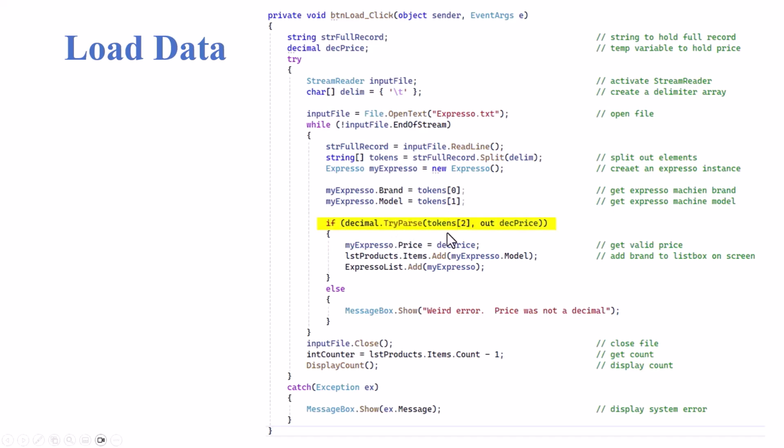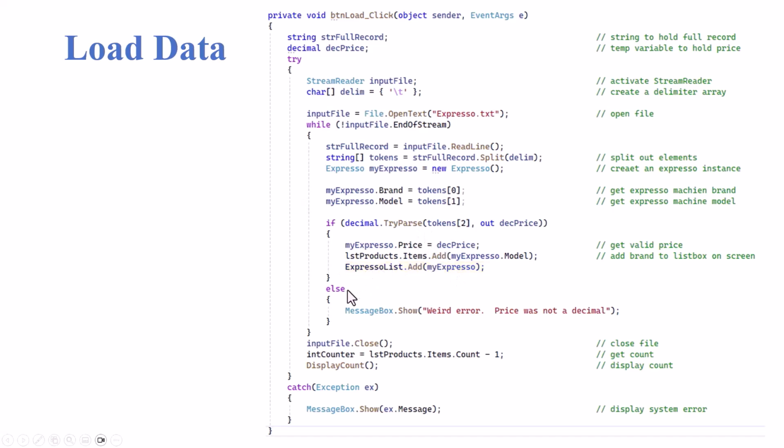So if decimal.TryParse tokens 2 is actually a decimal, it'll go out to decimal price, which we established up here. Then we can take that myExpresso.price equal to decimal price. Then we take the list products items and take the model and put it out in our list box. And we take the entire object myExpresso and store it to our list. So we do this over and over again to recreate our list.